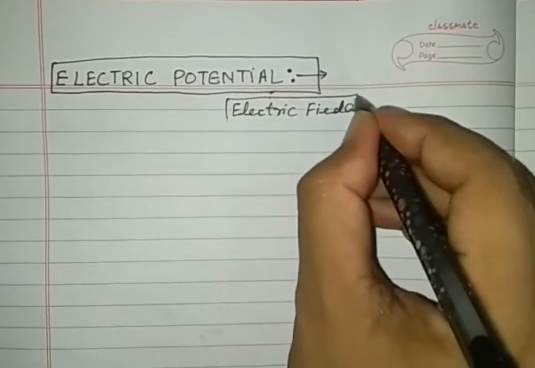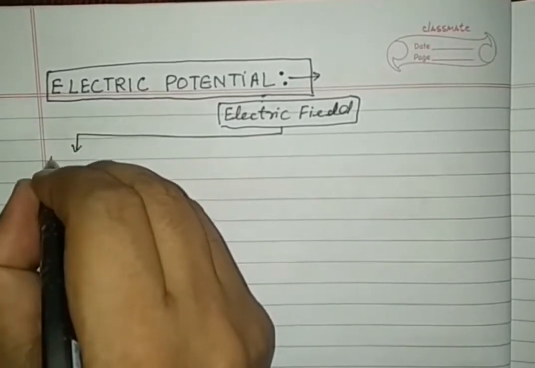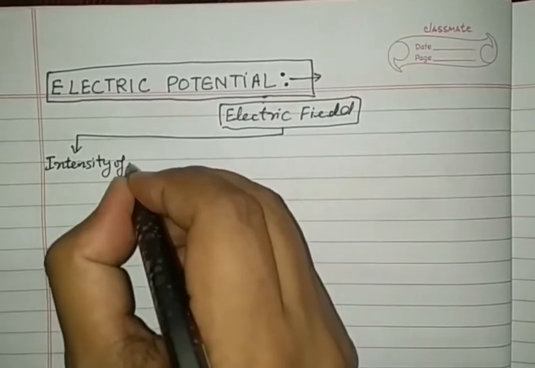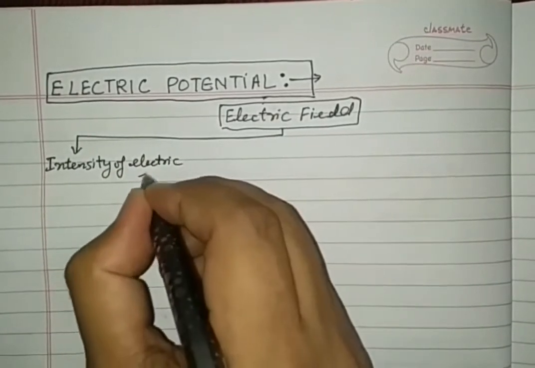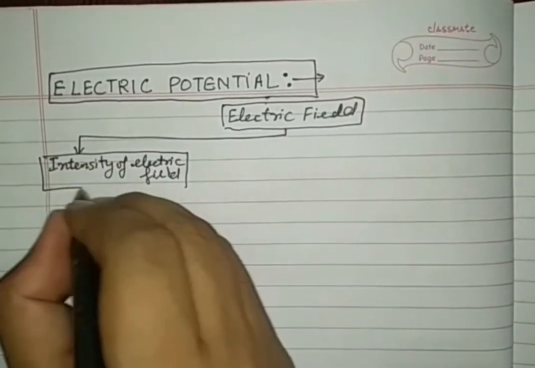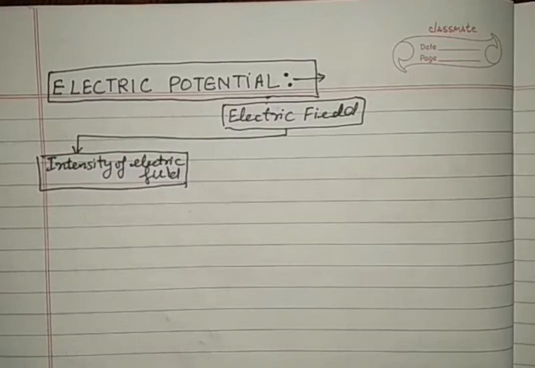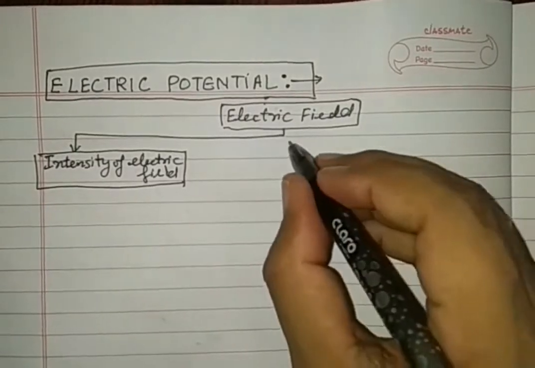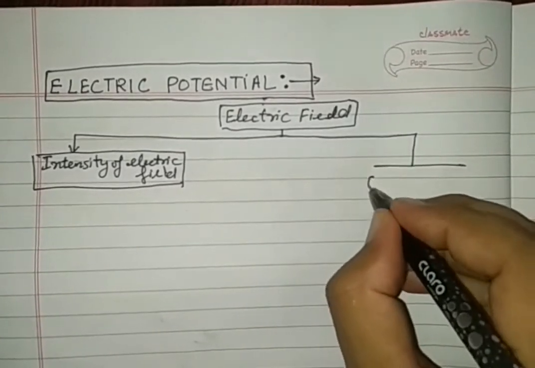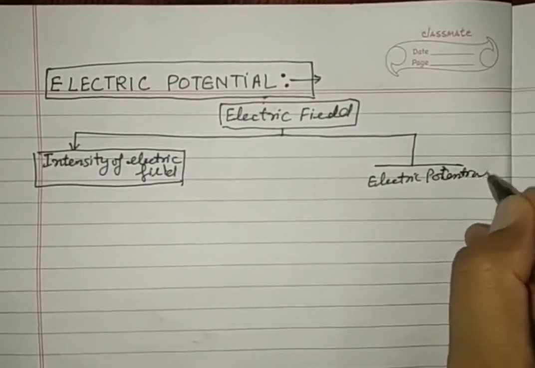Electric field can be measured by two ways. One, by knowing intensity of electric field, either by the concept of Gauss theorem or by direct formula of electric field intensity E. Second, by knowing electric potential.